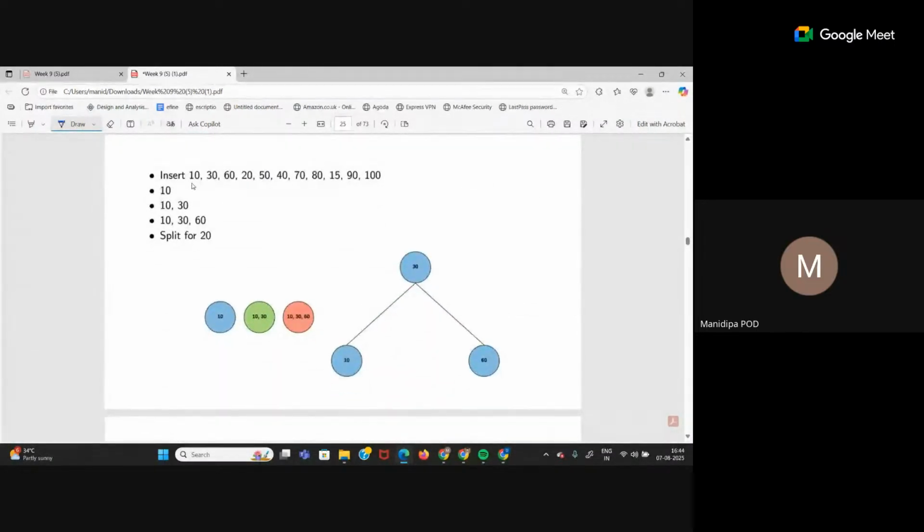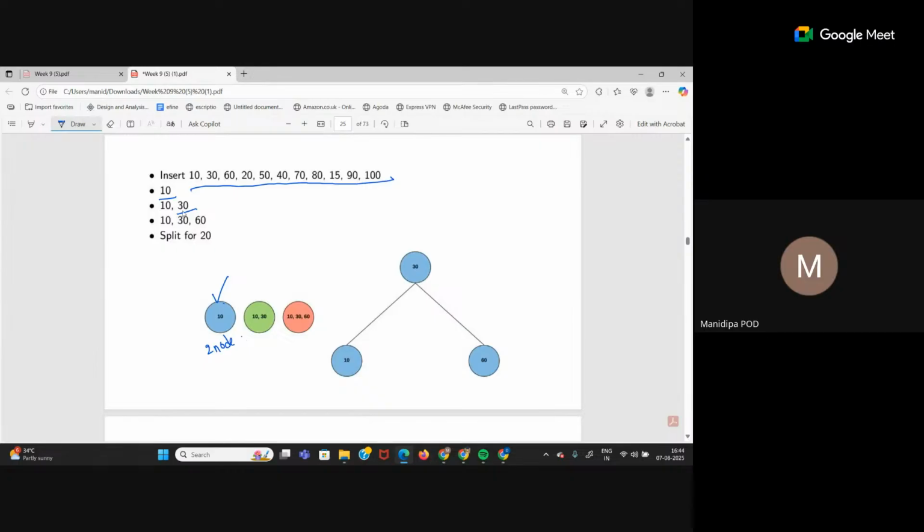This will clear it up. See, we have to insert these values in the 2 3 4 tree. Okay, so what is the first value? 10. So 10 is my root node. After that it is 20. So what is this 10 currently? What type of a node is it? 2 node, 3 node or 4 node? 2 node. It is a 2 node.